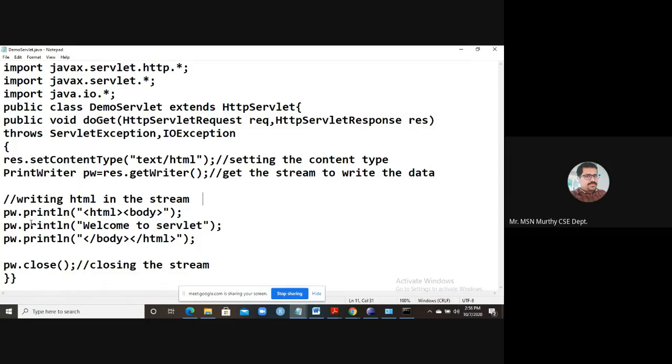So this is a basic program. The next most important statement is to set the response type. You have created some request and you are expecting some response, so you have to set the response type. The response type can be either text or HTML format. This is the response content type.